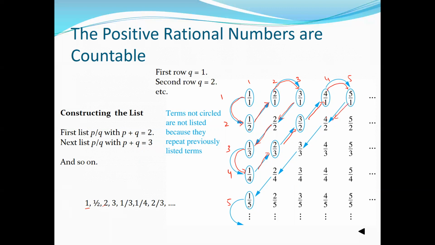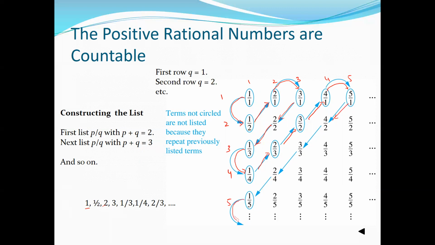Then go to the next one. Then this is 4 by 2. 4 by 2 is nothing but 2. 2 is already listed, right? That was already circled, so we leave this. Then 3 by 3. 3 by 3 is nothing but 1. We already listed 1 there, so we leave it. Remember, sets do not have repeated elements. That's why we are leaving it. Then 2 divided by 4, that is nothing but 1/2. 1 divided by 2 we already have in this set. And then 1 by 5, and then it goes on.